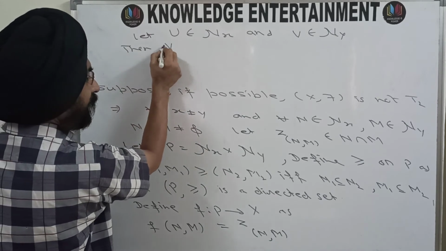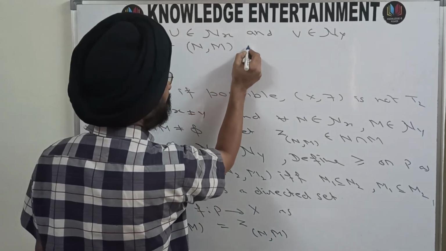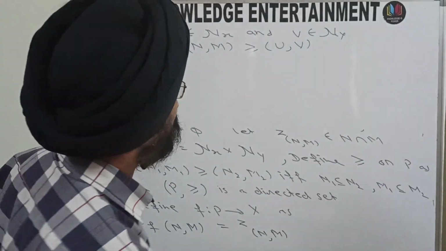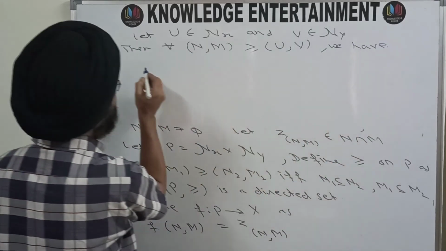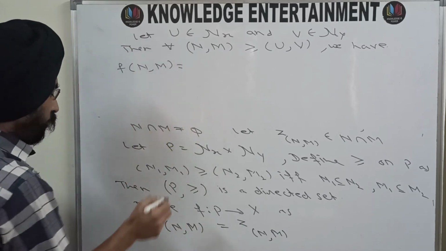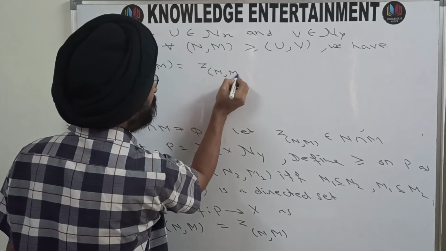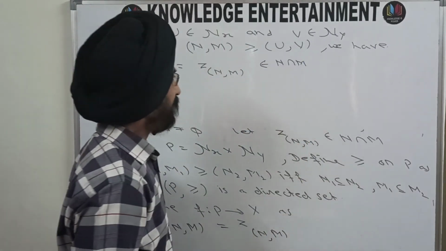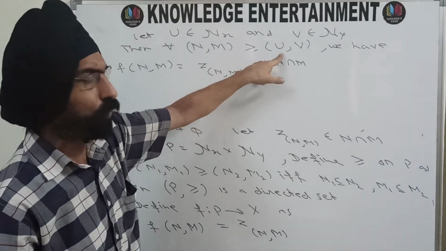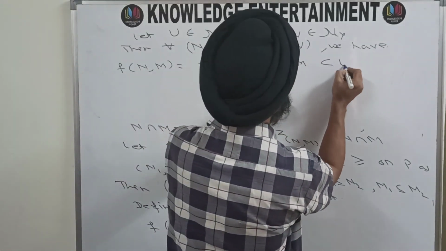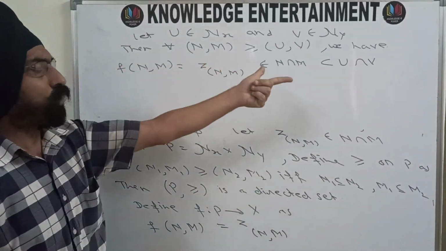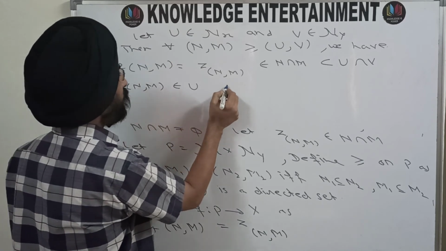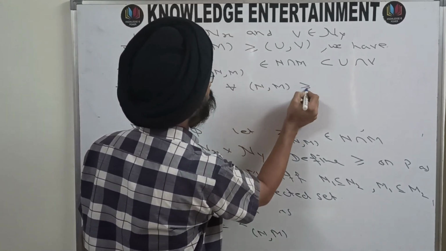Then for every ordered pair (N, M) that follows the ordered pair (U, V), we have f(N, M) is equal to, by definition, z_nm, and z_nm we know that it belongs to N intersection M. And since (N, M) follows (U, V), your N is a subset of U and M is a subset of V. So N intersection M will be a subset of U intersection V. So that means f(N, M) belongs to U and f(N, M) also belongs to V. So you can say f(N, M) belongs to U for every (N, M) that follows (U, V).